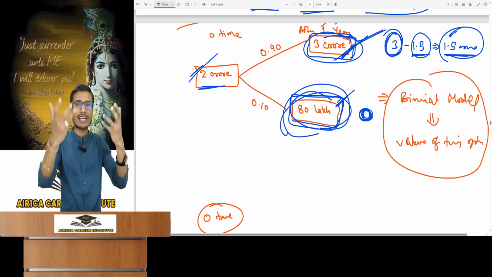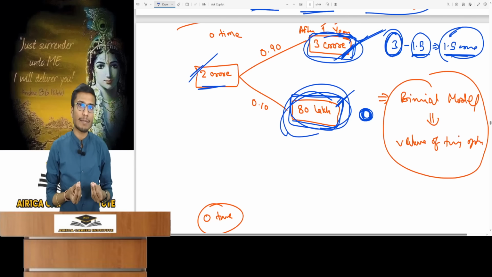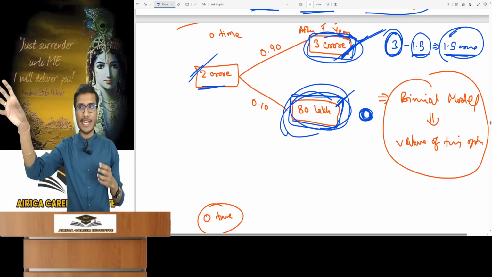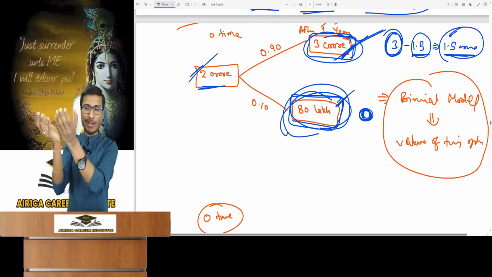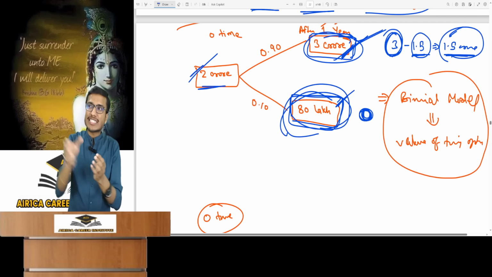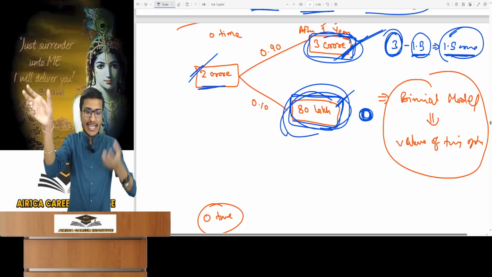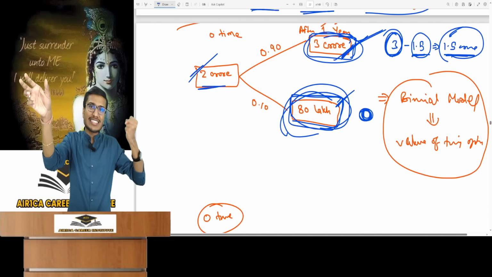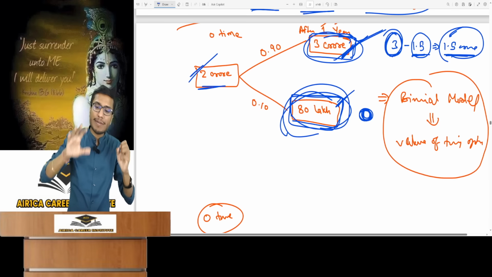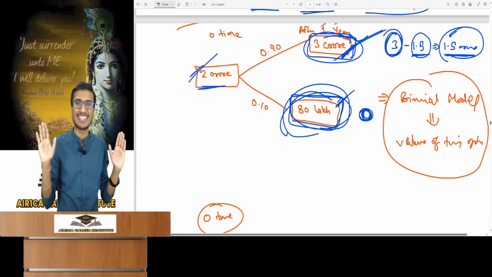Now, the simple reason the binomial model is being applied is that it tells you what values you can get if certain scenarios happen in the future. They have probabilities, so take the expected value and find its PV. We simply need to calculate the expected value at year end. But we need to bring their NPV to time 0, right? To compare it with today's value. This is also termed PV, and hence the binomial model's formula is applied.